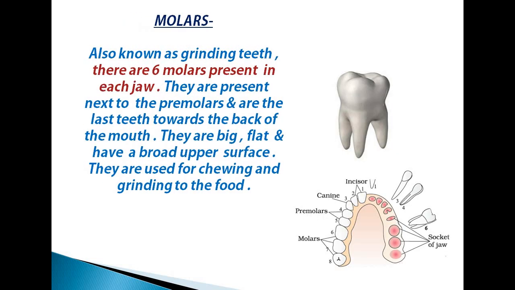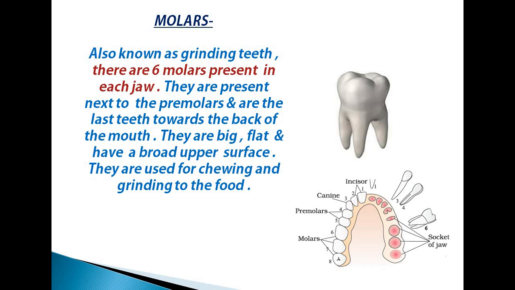The next and last type of teeth are molars. They are also known as the grinding teeth. Grinding means piece dena. Final work of chewing is done by the molars. There are 6 molars present in each jaw. See in the picture, teeth number 6, 7 and 8 are showing the molars.